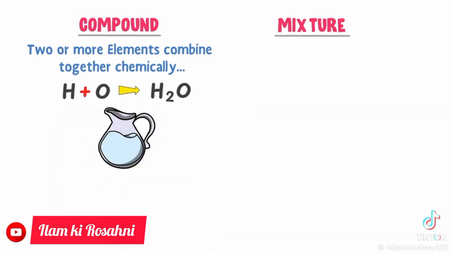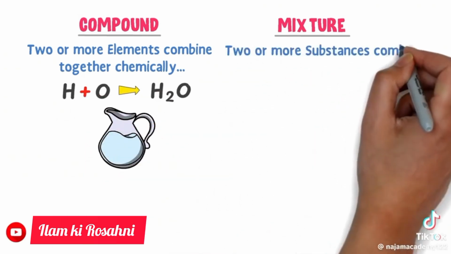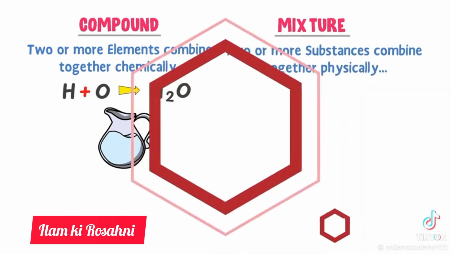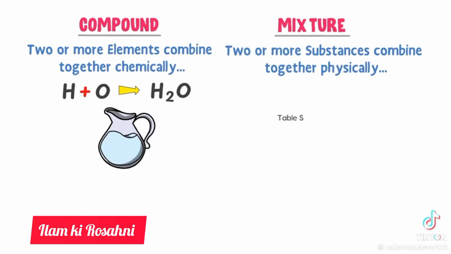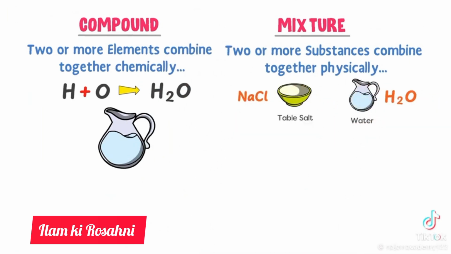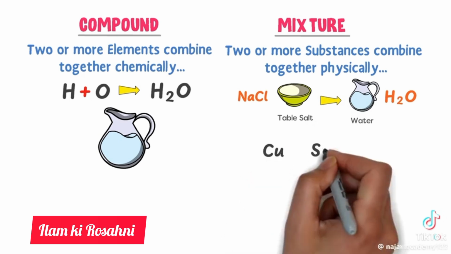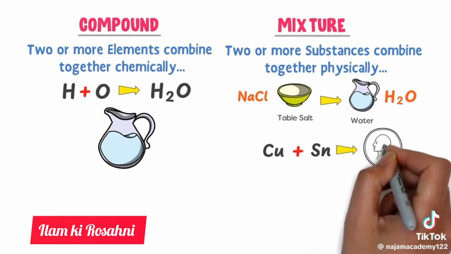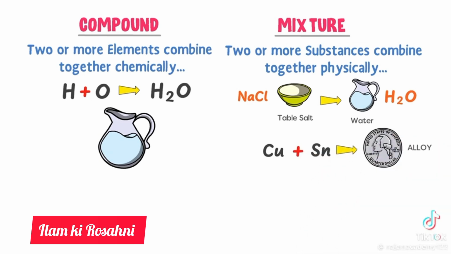On the other side, when two or more than two substances combine together physically, it is known as a mixture. For example, table salt NaCl and water H2O are compounds. When you dissolve table salt in the water, you get a mixture. Similarly, copper and tin are elements. When you physically mix copper and tin, you get a mixture, also commonly known as alloy.